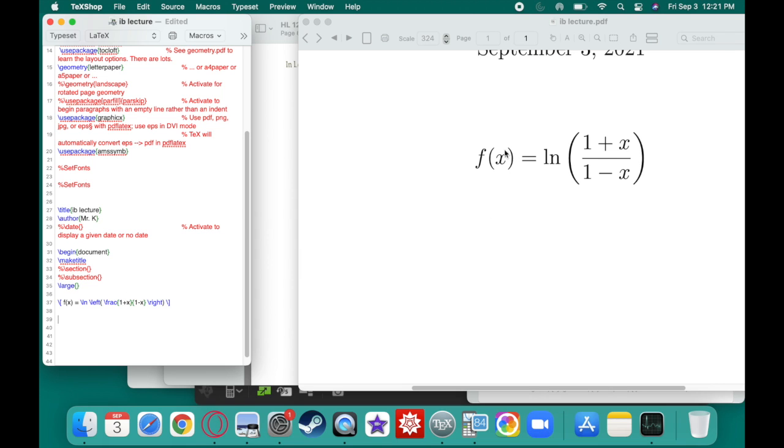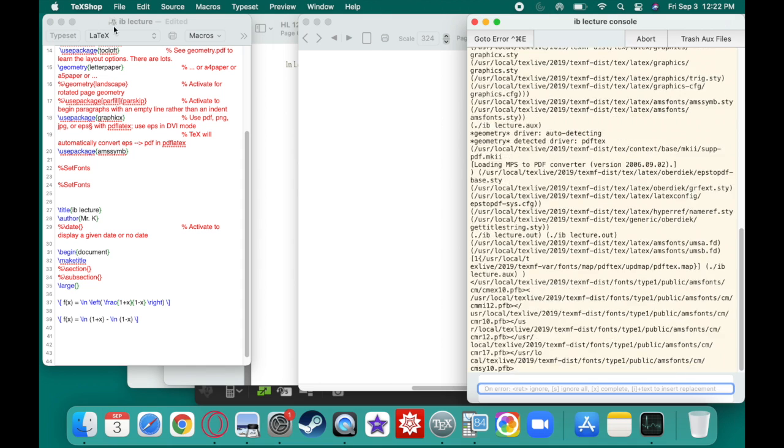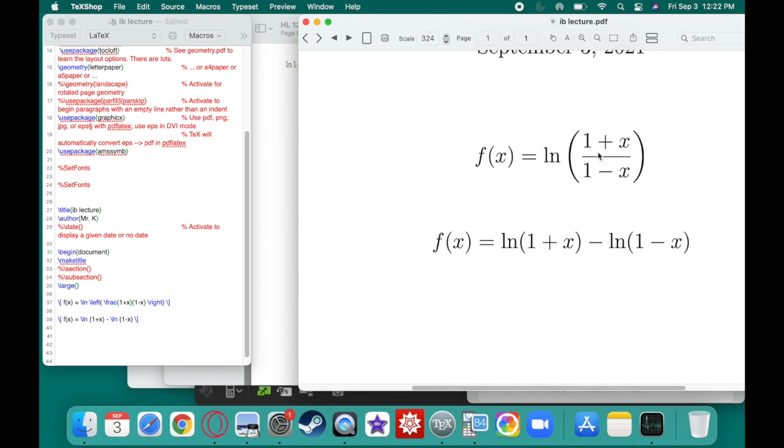So let's use laws of logarithms to make this work. We're going to have natural log of 1 plus x minus the natural log of 1 minus x. For those of you who don't remember laws of logarithms, anytime that anything inside the log is divided, you can subtract them. Anytime that you're multiplying anything together, you can add them. It's pretty basic stuff. Now, my life is a lot easier.